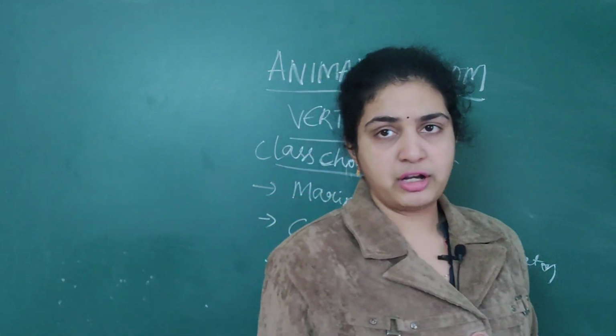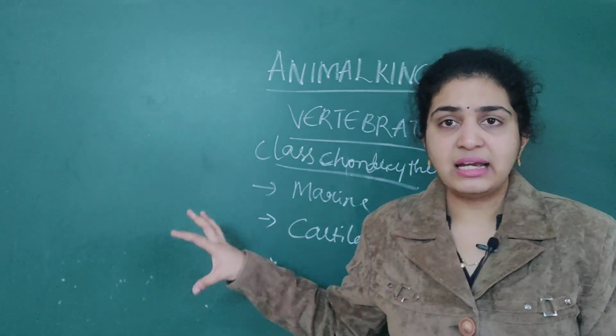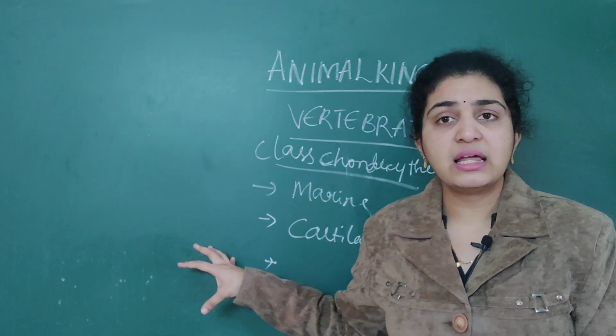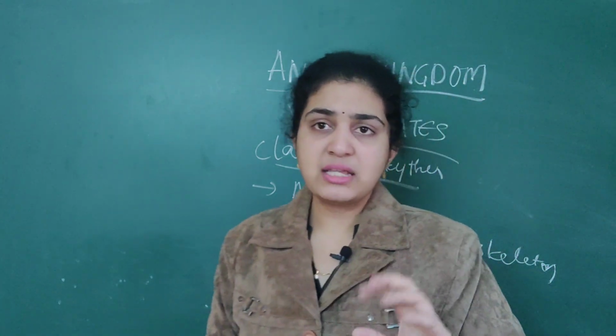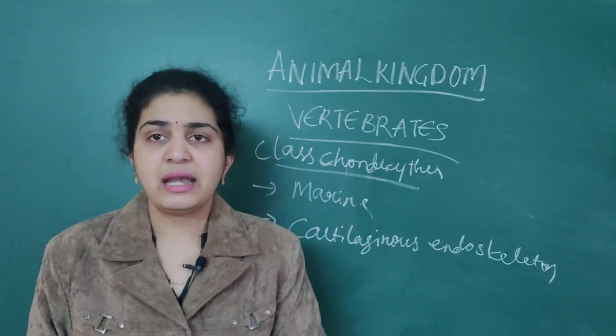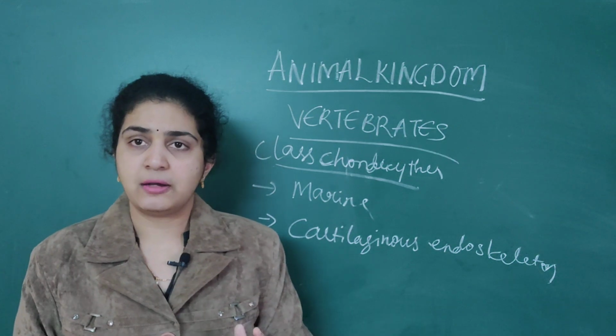Next, another important feature. For them, notochord is persistent throughout life. What we discussed earlier in vertebrates is that notochord is present during embryonic development and later replaced by cartilaginous or bony endoskeleton.